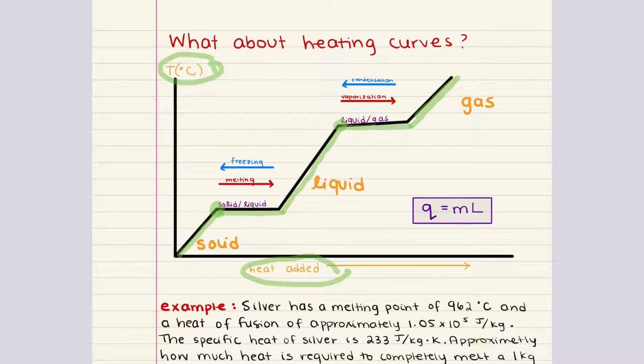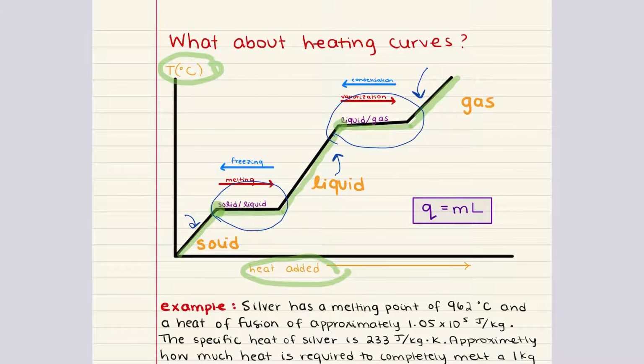Now, the key takeaway from a heating curve is the distinction between temperature increases and phase transitions. Temperature increase is where the substance remains in the same phase and its kinetic energy increases. These are the parts of the curve where we see temperature increase. This is in contrast to phase transitions, where the substance changes phase and the energy is used to overcome the intermolecular forces rather than increasing temperature. These are the portions of the heating curve where that occurs.